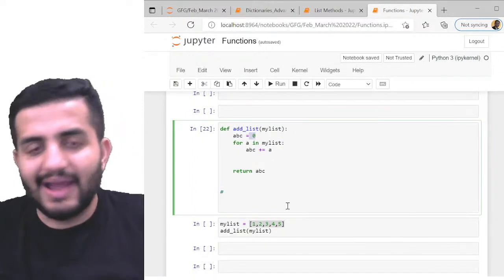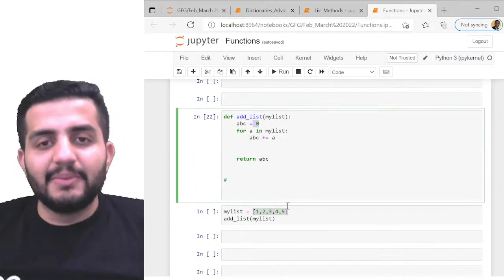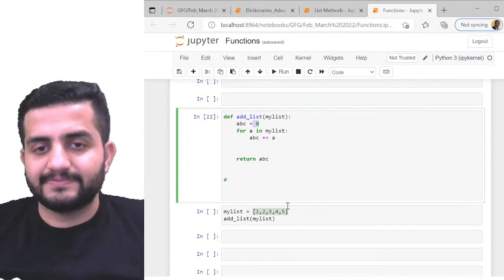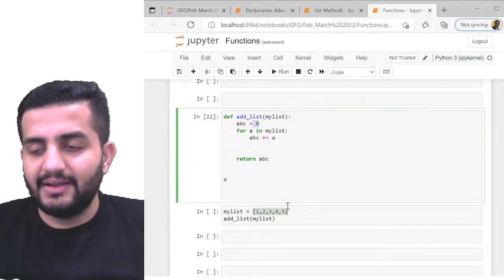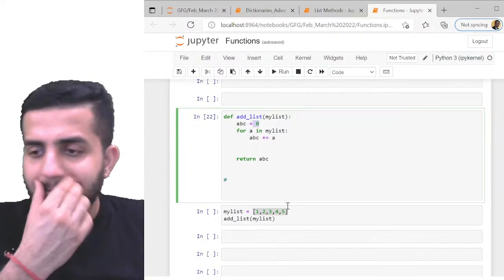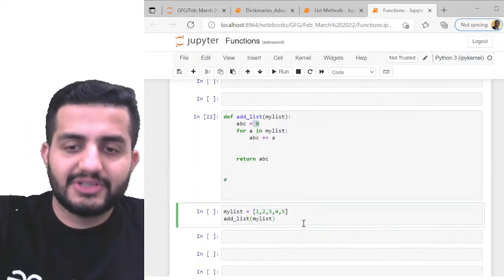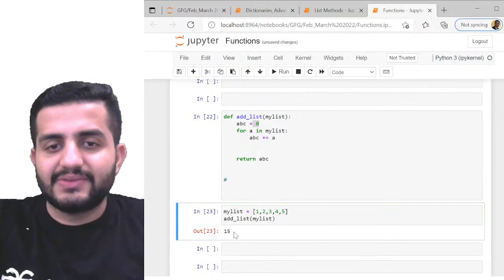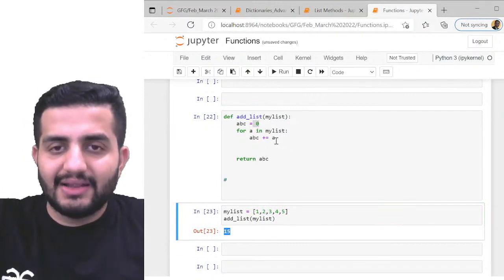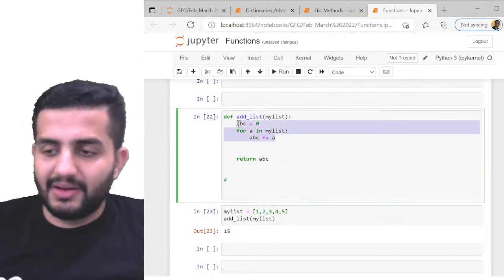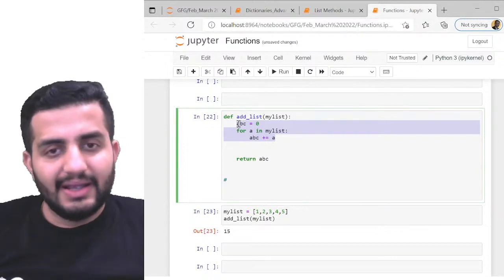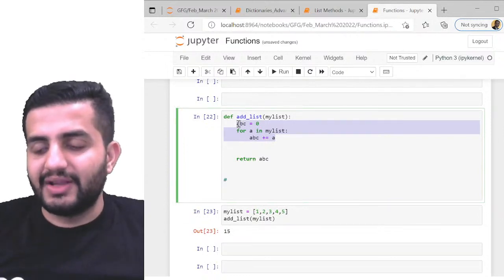That is basically adding the elements of my list, right? Clear, guys? Any questions here? Cool. I hope this is pretty much clear. So yes, absolutely, the answer is 15 because I'm adding up my list and this is what the logic says. So 0 plus every other element in the loop. So I'll be getting 15 here. Great.